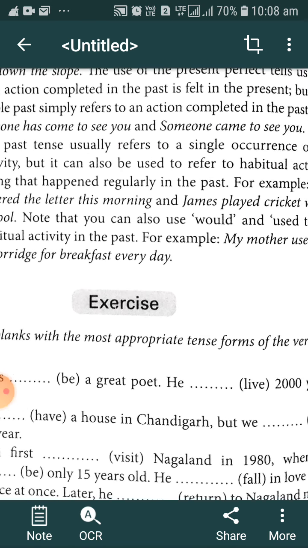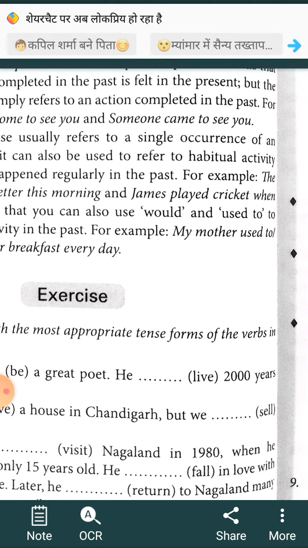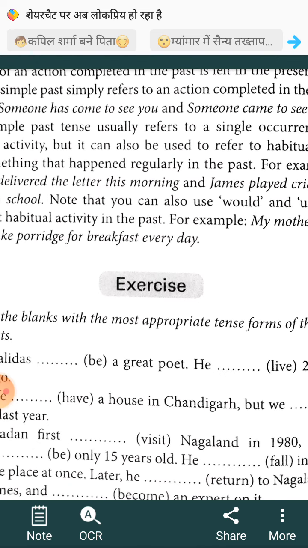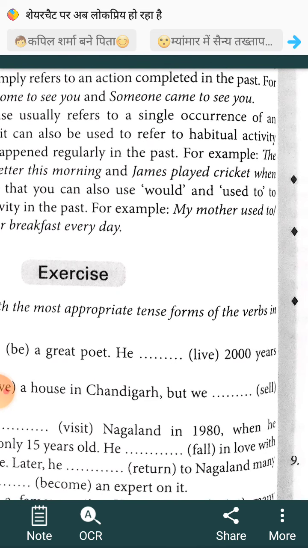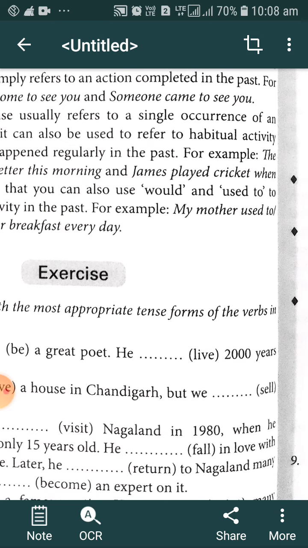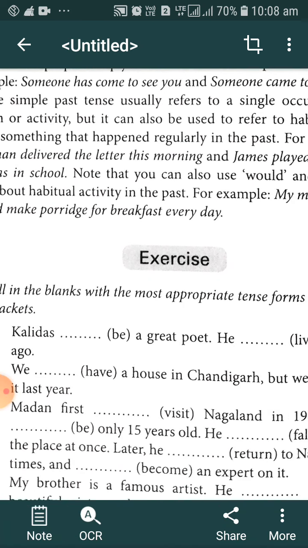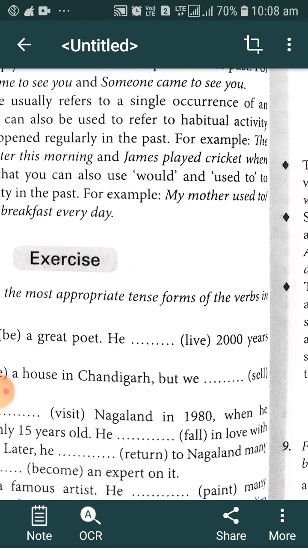There are other options to describe your past habits. You can also use would and used to talk about the habitual activity in the past. We can say, I would get up at 7 a.m. It means that was my past habit, but now I get up at 10 a.m.; it is my present habit.